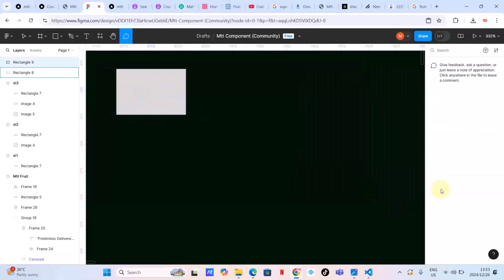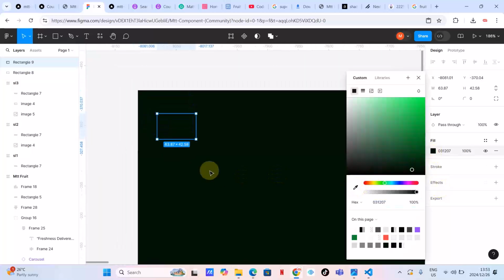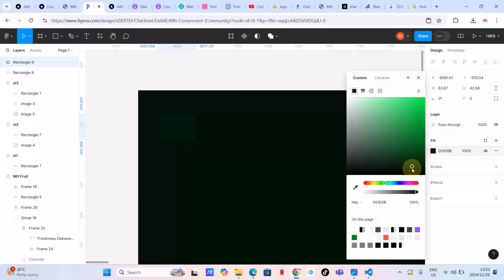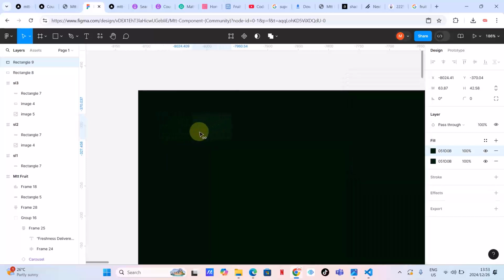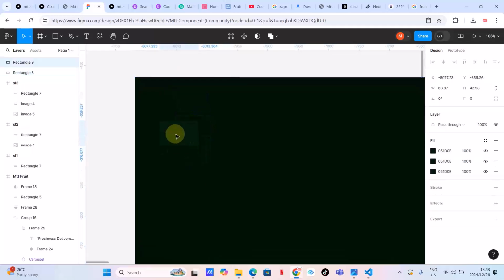Okay, this is my dark. On top of this, I want a lighter version. The first one, as you can see, guys, a little bit. Control D to duplicate it. I hope it is duplicated. Why is this not duplicating?